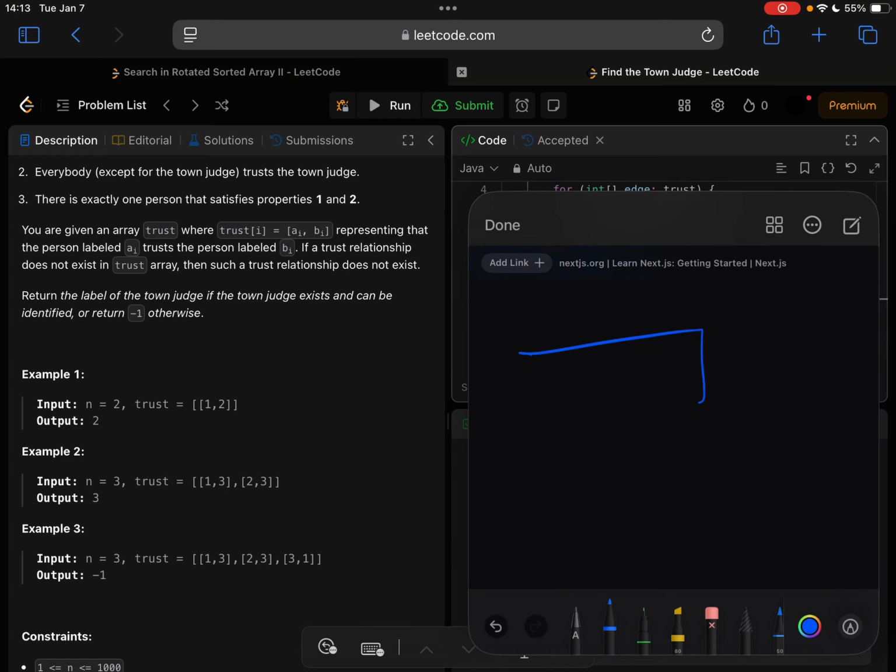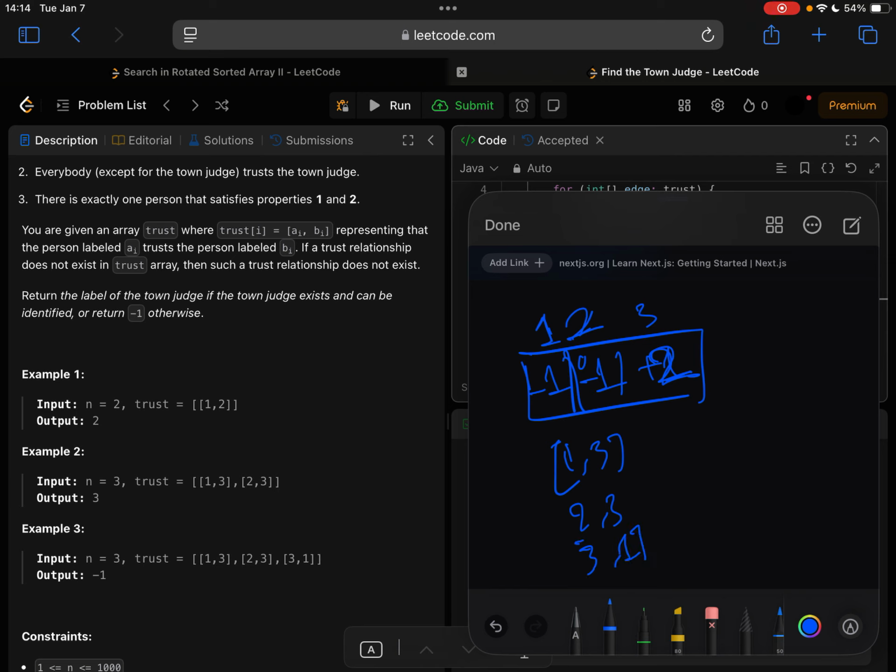So 1, 2, and 3. These are three nodes, and node 1 trusts 3. So we add to 3, but we subtract from the first node. And 2 trusts 3, so 2 subtracts to become minus 1, and node 3 becomes 2, which is increased another 1.